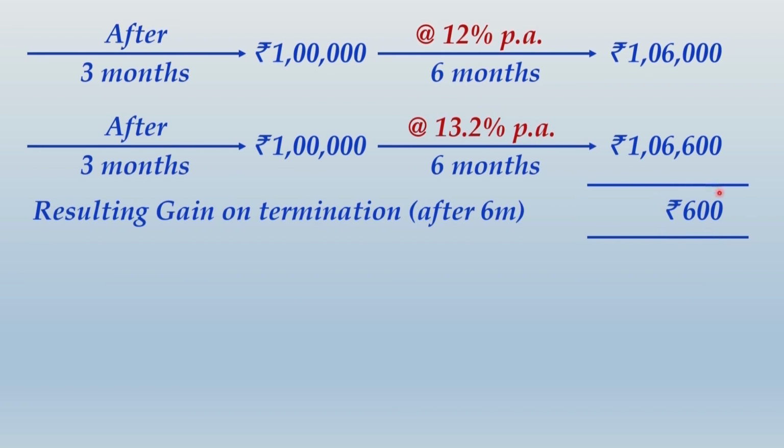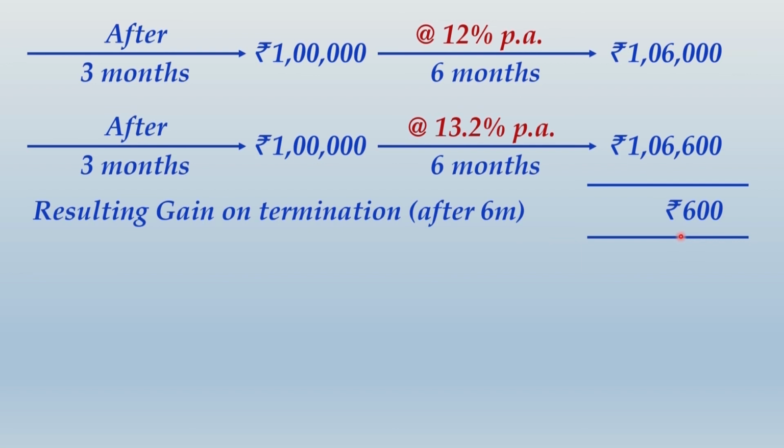Now, if this is the gain, when is this gain going to arise? It is after the borrowing is completed, right? Because interest is payable always at the end. If interest is payable at the end, this 600 of gain you are making at the end of 6 months. Let us do one thing. Let us simply compute the present value of this 600. The present value of this gain would be 600 divided by 1 plus I.